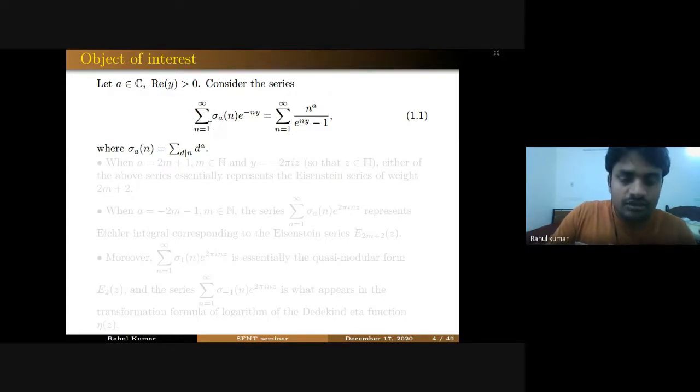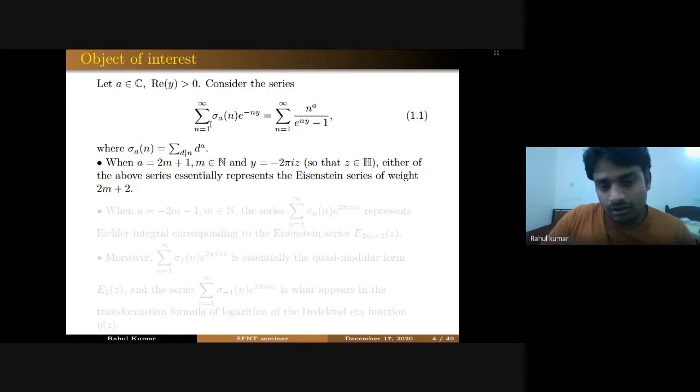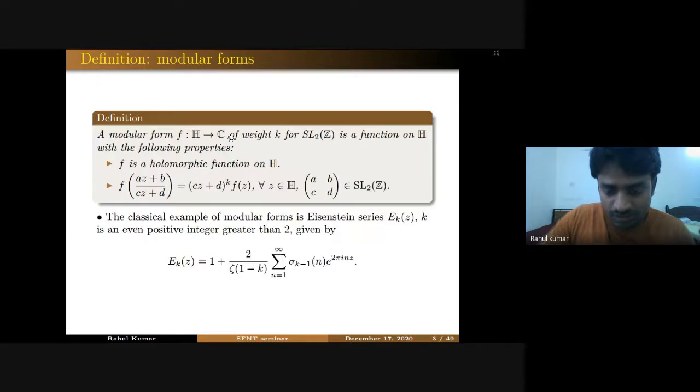Here a is any complex number, and we fix y such that the real part of y is greater than 0. If you take a to be any odd positive number, then the series is essentially an Eisenstein series of weight 2m plus 2. It can be seen from this Fourier expansion: if you take k equal to 2m plus 2, you will have sigma_{2m+1}.